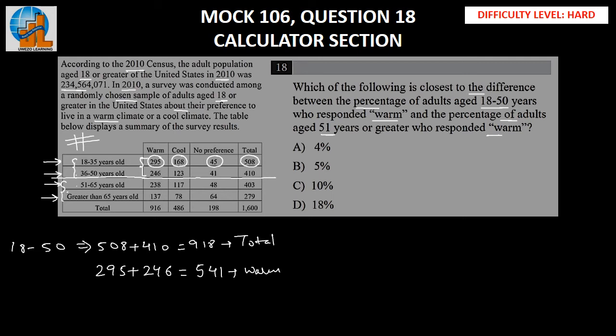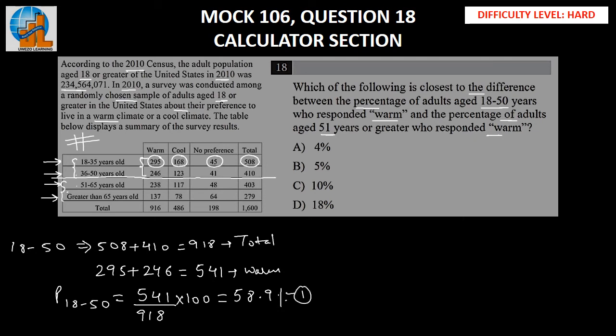Now we can find out the percentage here. I'll just write P 18 to 50. So this should be equal to favorable upon total into 100. Now this should be equal to somewhere around 58.9%. So this will be our first.